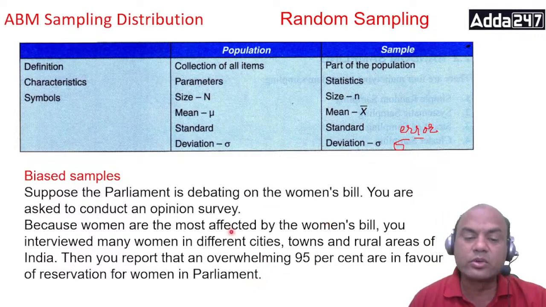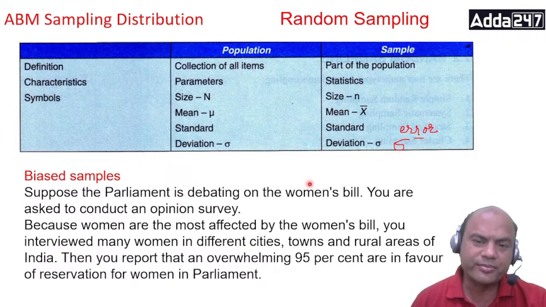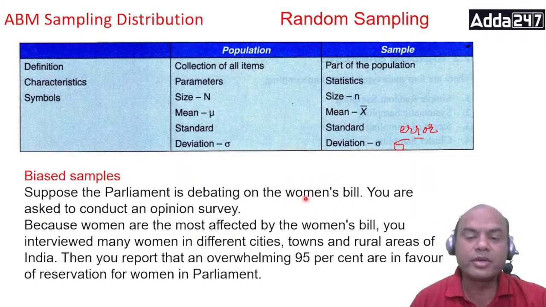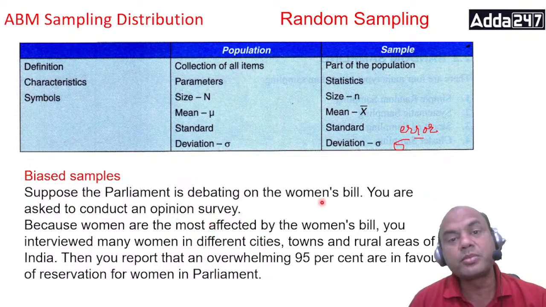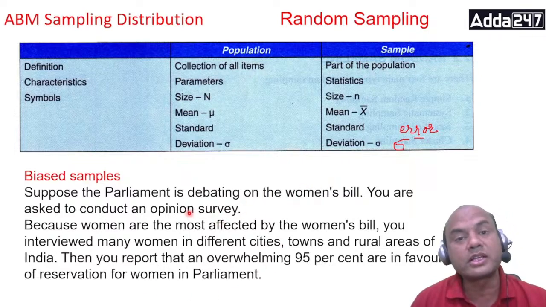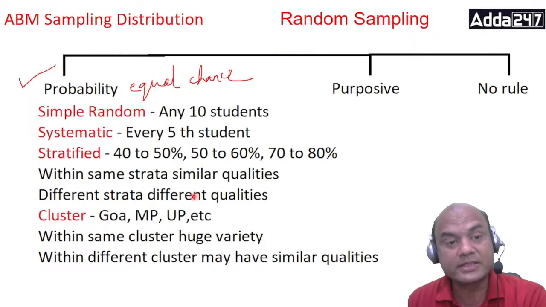If you ask only women about the women's bill, they'll definitely support it. Generally, that's a tendency. So that's the basic bias sample. What we mean to say is that the population should be equally divided. If you are asking those who are in favor, you should also ask those who are not in favor. Otherwise, it becomes a bias sample.